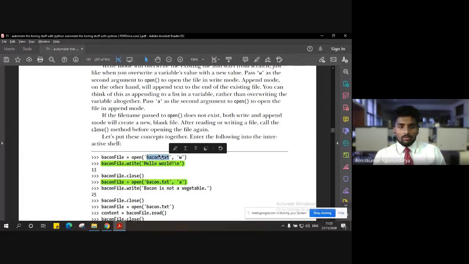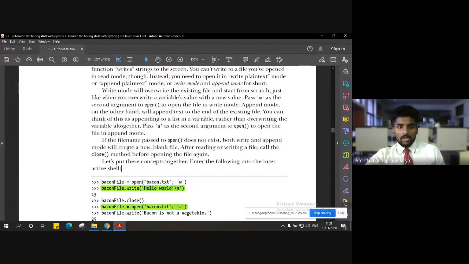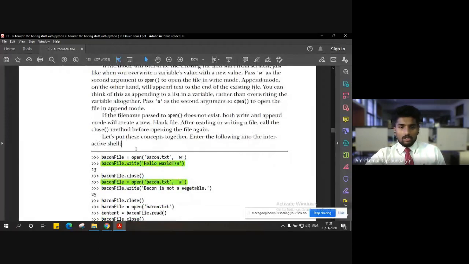But when I'm writing a file, please notice, it's a very important aspect. When I'm writing something into a file, I have to give one more additional argument to the open method, that is the rights or the permission of that particular text file.